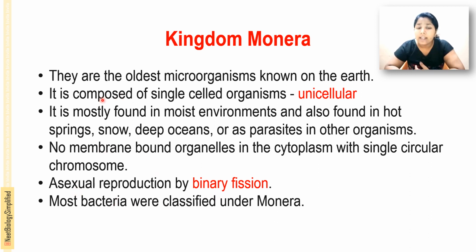So we studied that they are prokaryotes, with no true nucleus, naked DNA, and no nuclear membrane. Monera was proposed as a phylum by Ernst Haeckel in the year 1866. They are among the oldest microorganisms known on the earth, and they are unicellular organisms found mostly in very diverse environmental conditions like moist environments, hot springs, snow, deep oceans, and sometimes as parasites in other organisms.